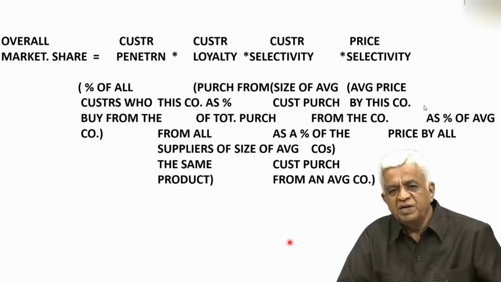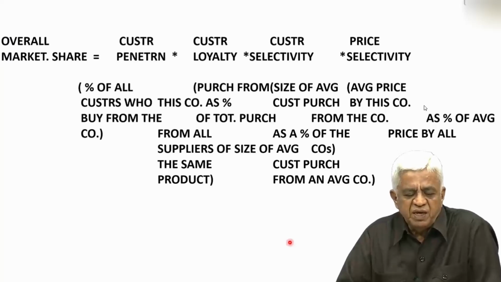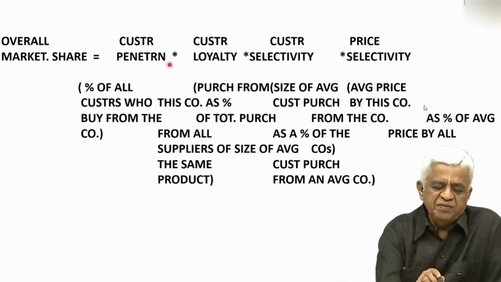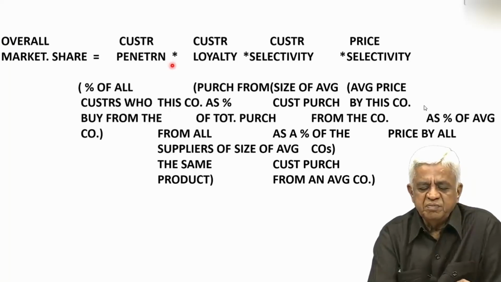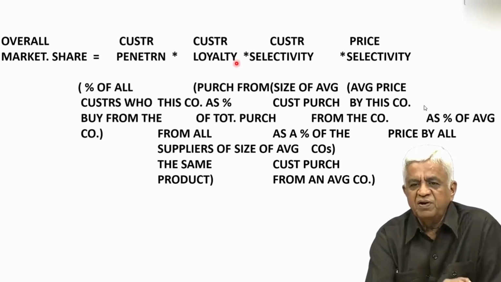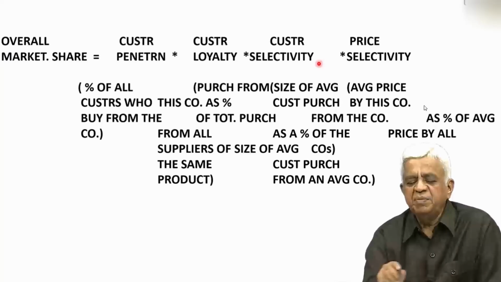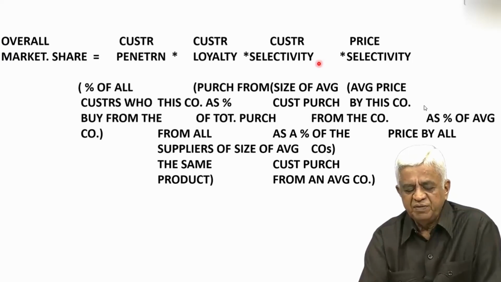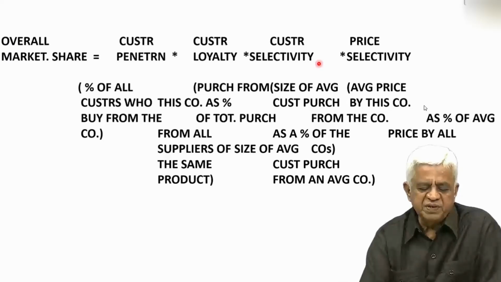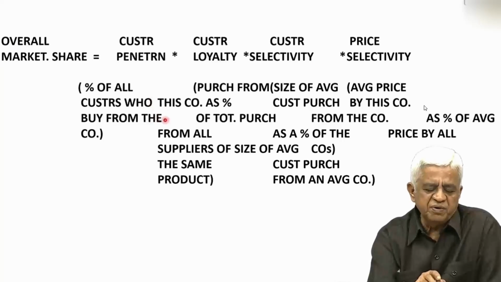So this is what you normally do when you take these different types of measures in a marketplace. Then the overall market share can also be calculated by a formula. What is the type of formula? It is customer penetration multiplied by customer loyalty multiplied by customer selectivity multiplied by price selectivity. What is this percentage customer penetration? That is percentage of all customers who buy from the company.